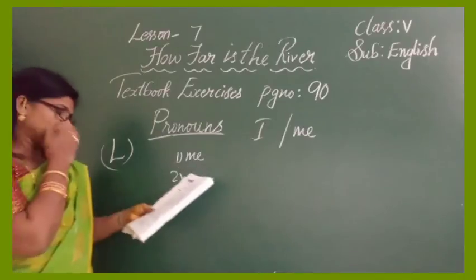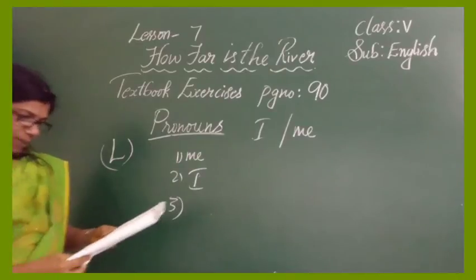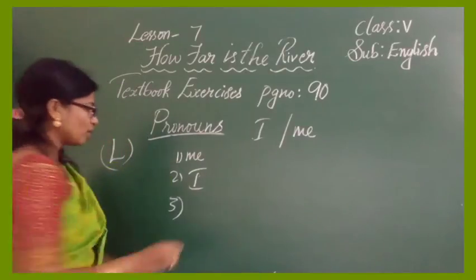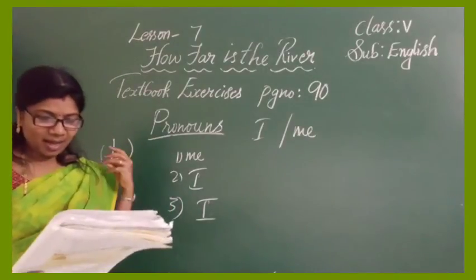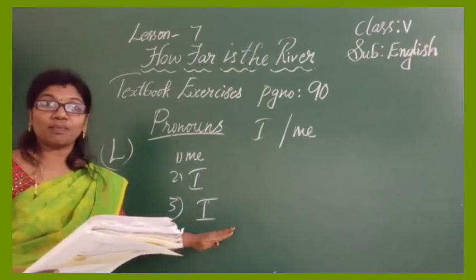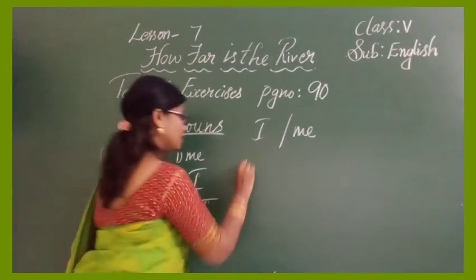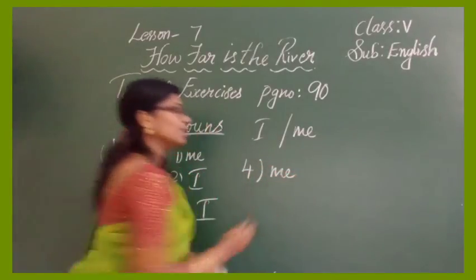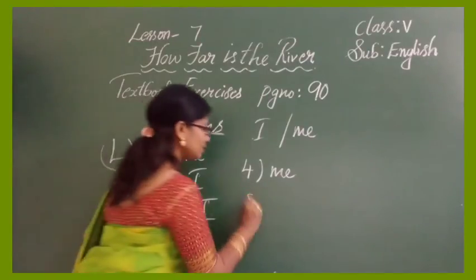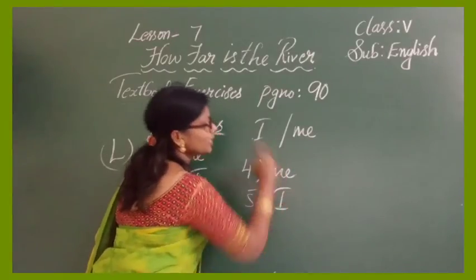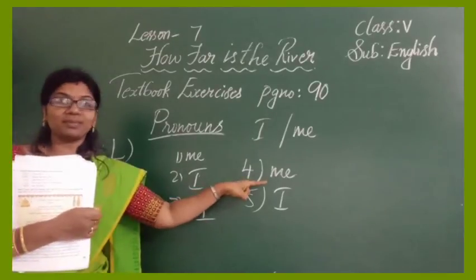Okay, now the second one, she and I. Third one, we played on the seesaw. I enjoyed that very much. It's still in the subject. I enjoyed. My mother had given, now after the verb, that becomes object. My mother had given me. Fourth one, my mother had given me some money to buy ice cream. Fifth one, I. You cannot start with me. Only two options, me and I. First one me, second one I, third one I, fourth one me, fifth one I.